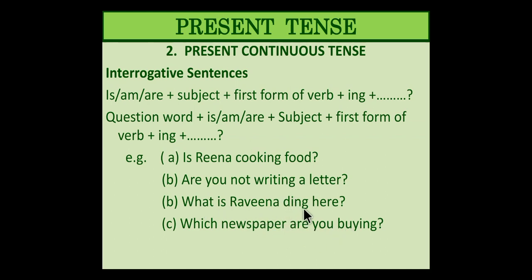WH word, what, is, name Ravina, do and ing, doing, and here. See, which newspaper are you buying? Question, which newspaper are you buying? B-U-Y, buy, and ing, buying.